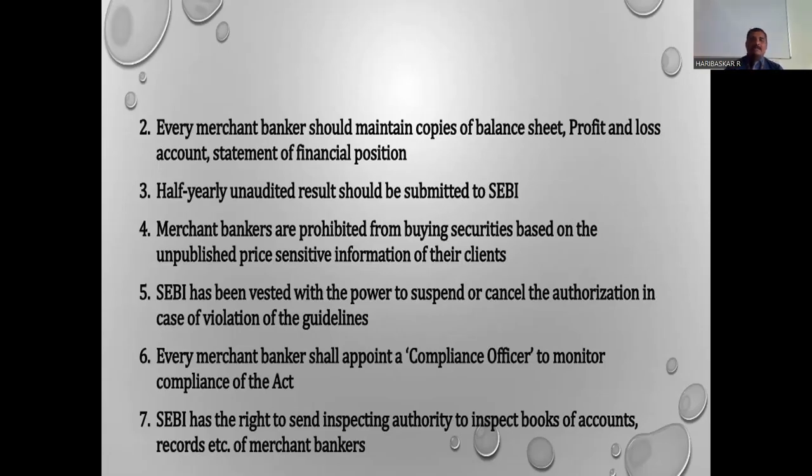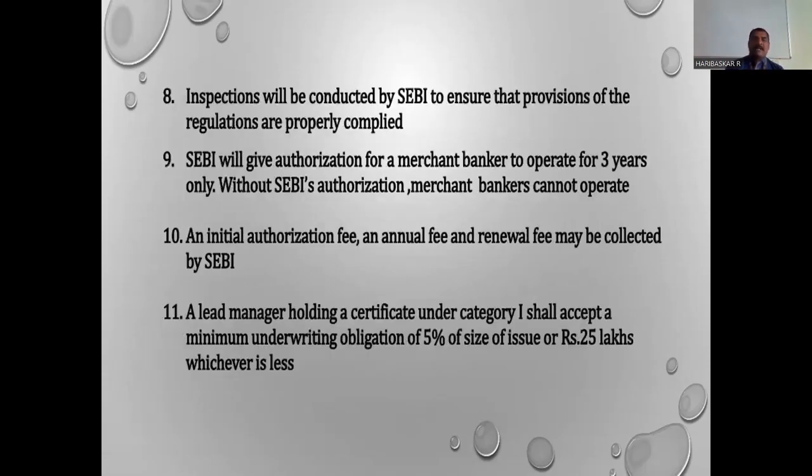And SEBI has the right to send an inspecting authority to audit or inspect the accounts and functions of the merchant bankers. SEBI has powers to do that, and inspections will be conducted to ensure that the provisions of the regulations are properly complied with. SEBI will give authorization to the merchant banker to operate for 3 years only. After every 3 years, they need to renew it, and only after the renewal are they able to continue as a merchant banker.